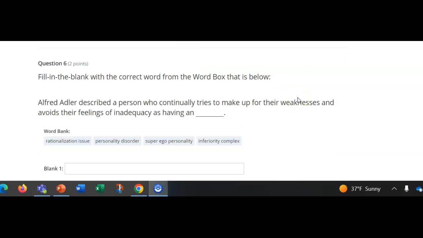Fill in the blank. Alfred Adler described a person who continually tries to make up for their weaknesses and avoids their feelings of inadequacy as having a blank: rationalization issue, personality disorder, superego personality, or inferiority complex.